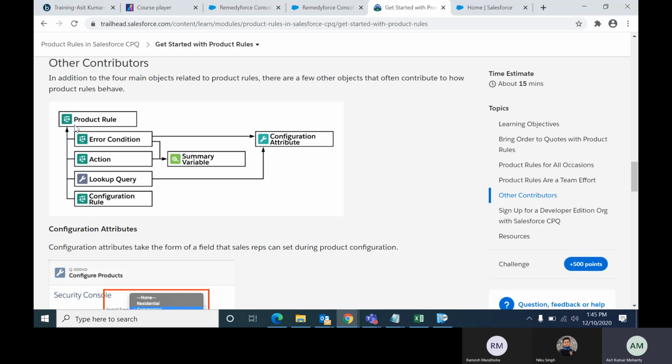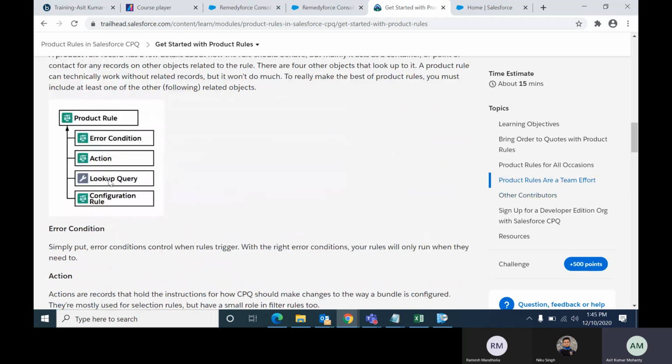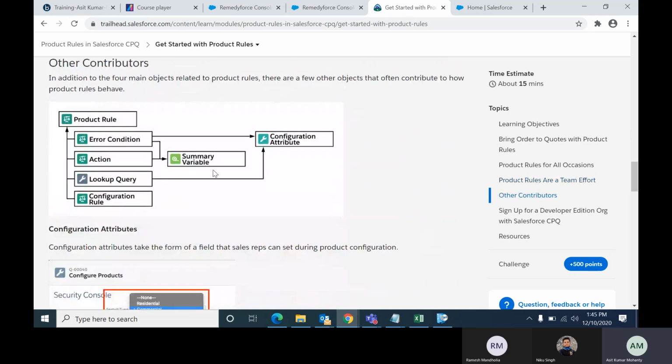See this hierarchy. Inside product rule you can see error condition, action, lookup query, configuration rule. Along with that, if you are using summary variable and configuration attribute, you have to use them specifically for specific objects. Configuration attribute can be used with error condition or lookup query. Summary variable can be used in conditions or action.